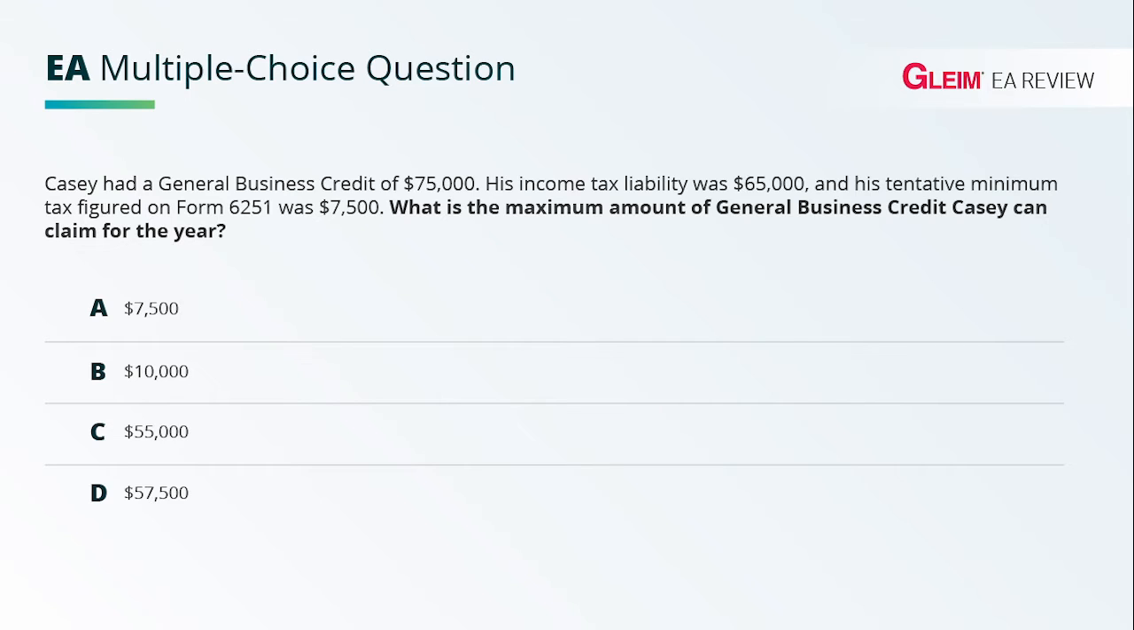This question deals with the general business credit and the limitations on this credit. This question specifically gives you the credit, but you have to apply a limitation. Now, the limitations found under Section 38(c) of the Internal Revenue Code state that the general business credit is limited to the taxpayer's net income tax over 25% of the net regular tax liability exceeding $25,000. So let's go ahead and apply this formula.